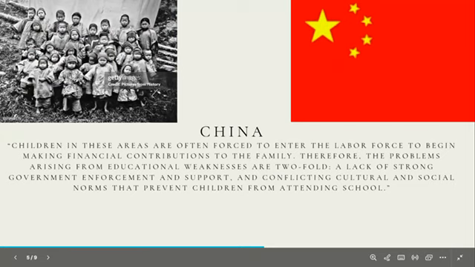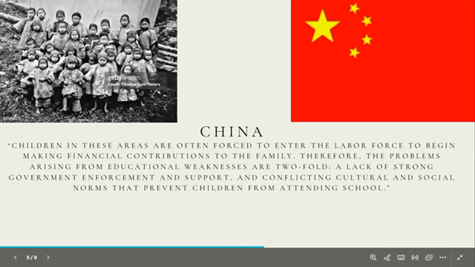In China, the lack of education is a main cause of child labor. School fees are high, and many schools don't have enough resources, especially in rural areas. Families can't afford to send their kids to school or make long trips to the nearest school, and sometimes they only send their sons.